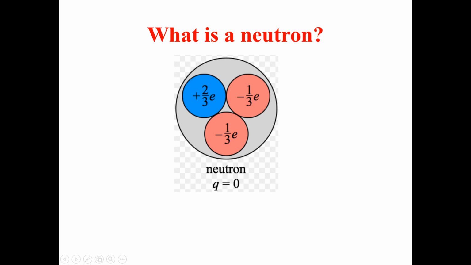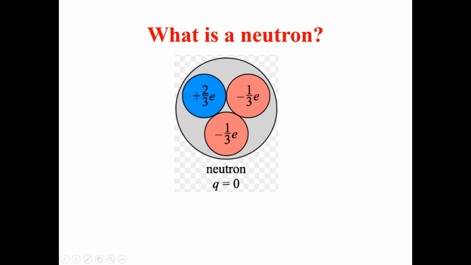So what is the total charge of the neutron? We can say the net charge. For the net charge, we have to add up the charges of all these quarks. When we add up the charges of all these quarks, it is equal to 0. That is why we say that a neutron has a net charge equal to 0. Charges are there in the form of quarks, but when they add up, the net charge is 0. So neutrons are neutral particles with a net charge equal to 0.